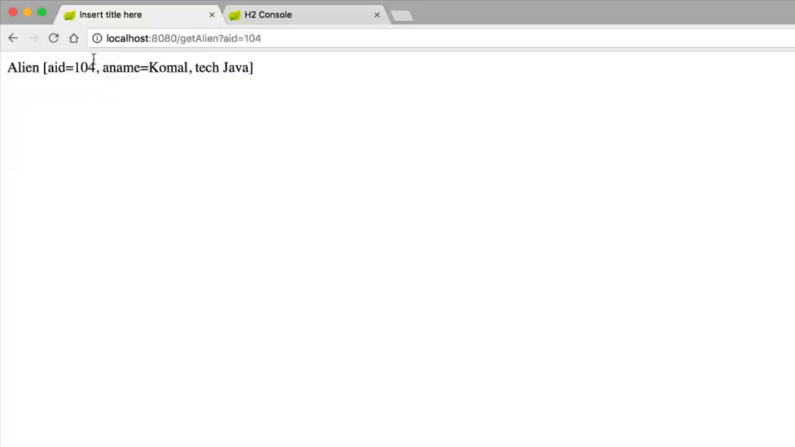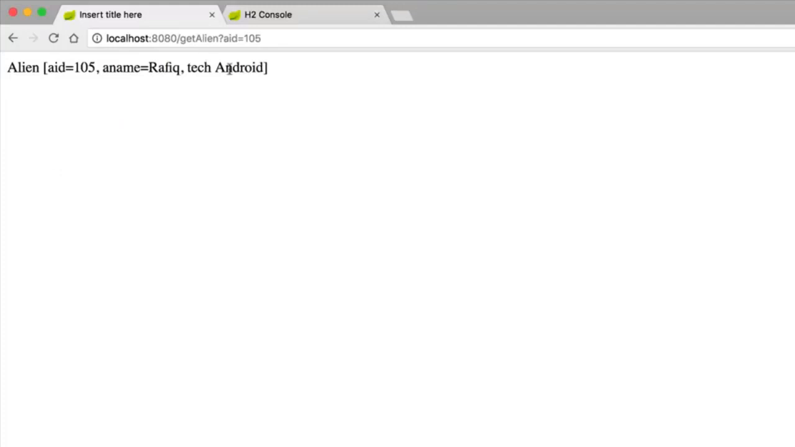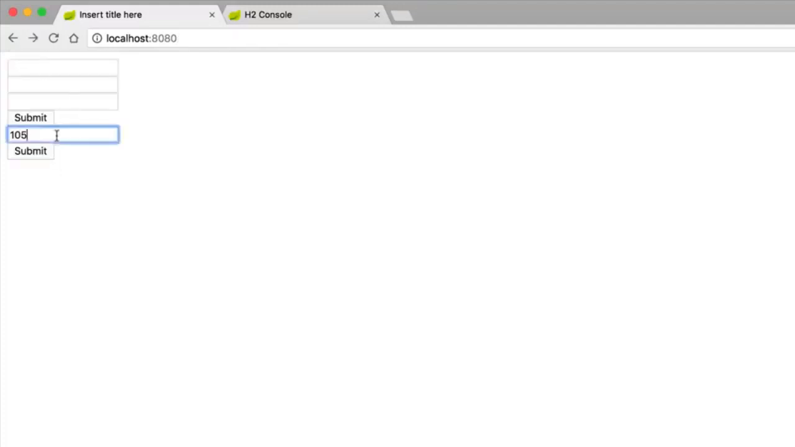Click on submit. You can see we got 104, Komal, and Java. Of course, not everyone is in Java. If I say 105, click on submit, you can see we got Rafiq and Android. Now the thing is, what if I say 106? Now 106 is not available in the database, right? And that's why if you have returned null in the else part, it will give you an exception.